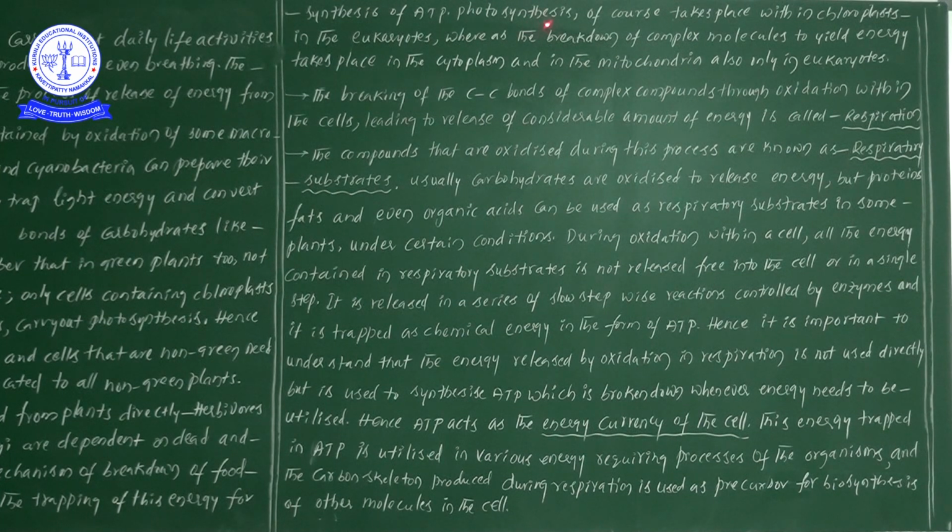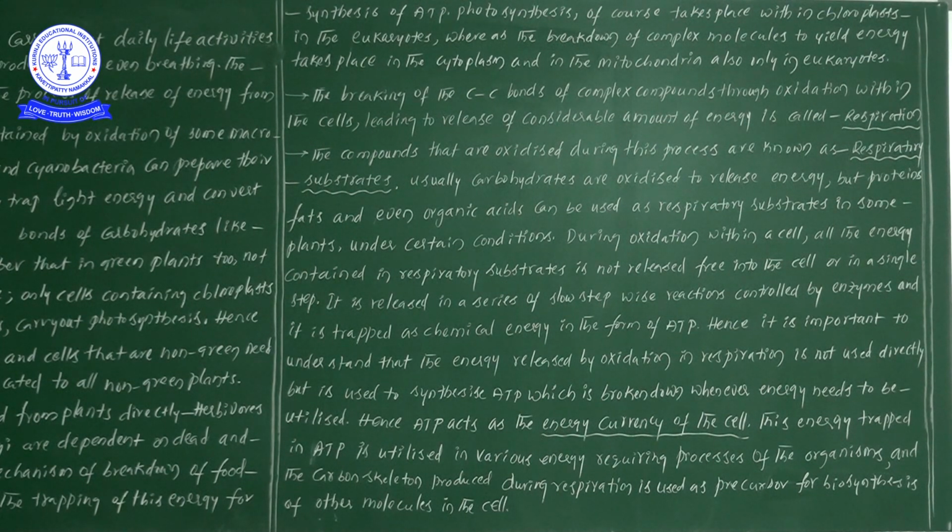Now the process of photosynthesis takes place within the chloroplast in eukaryotes, whereas the breakdown of complex molecules to yield energy takes place in the cytoplasm and in the mitochondria, also only in eukaryotes.